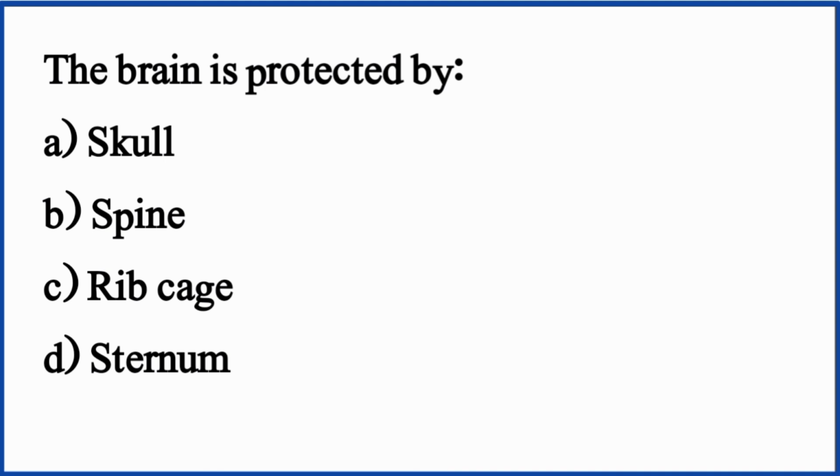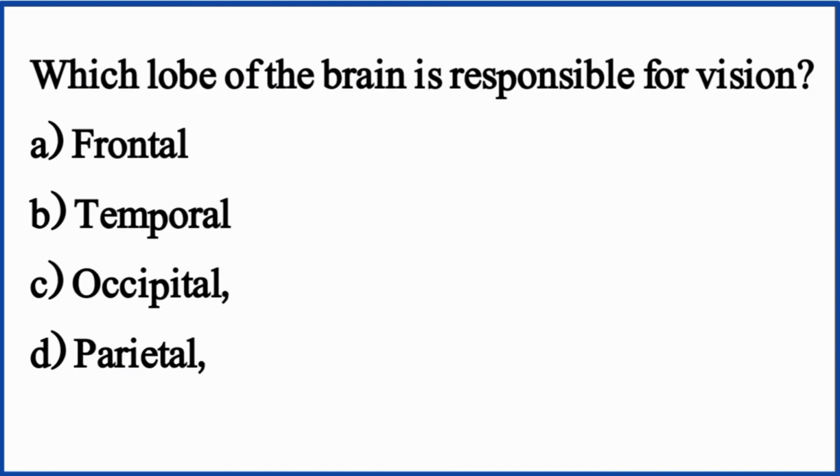The brain is protected by. The right option is option A, skull. Which lobe of the brain is responsible for vision? The right option is option C, occipital.